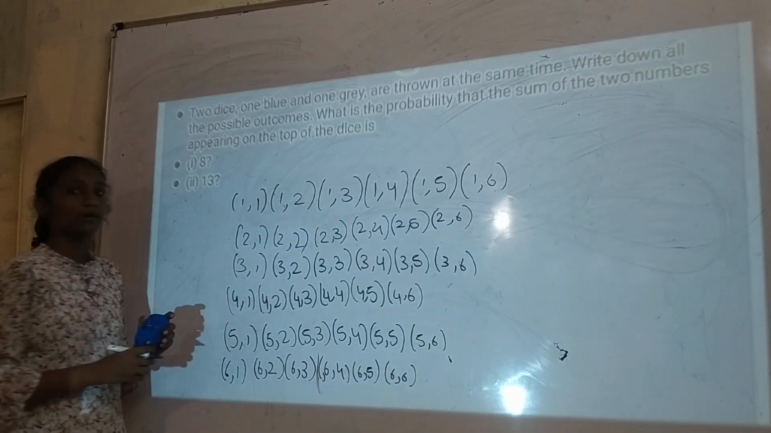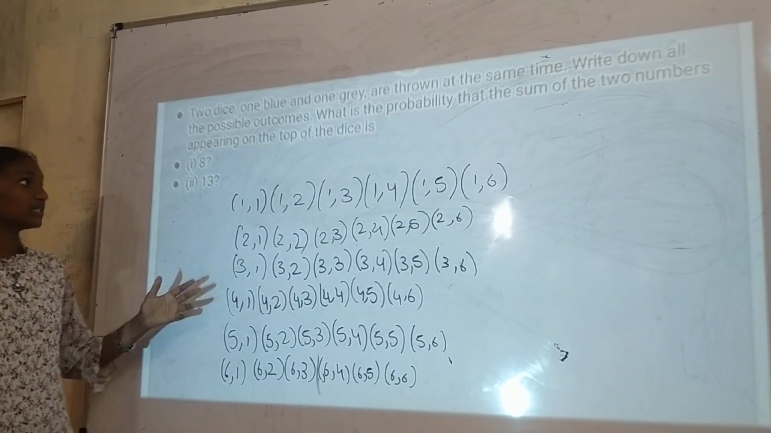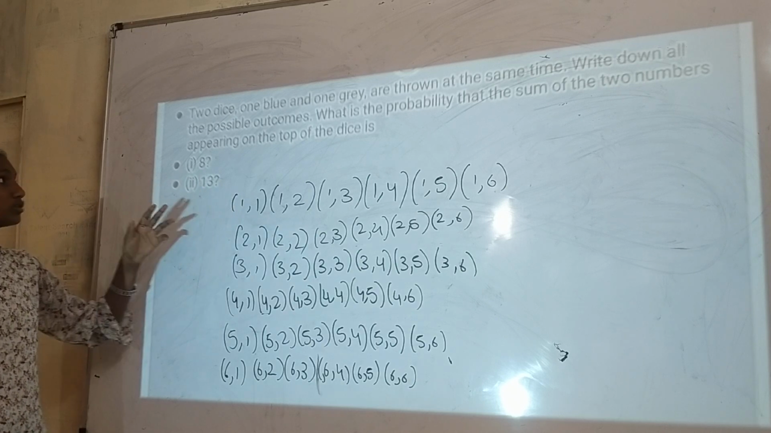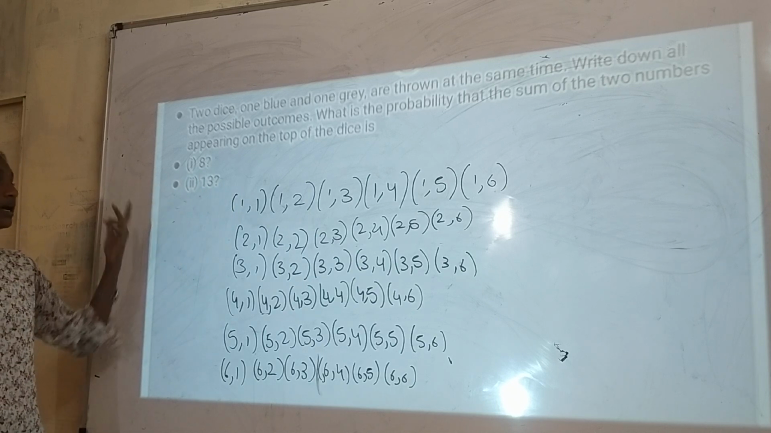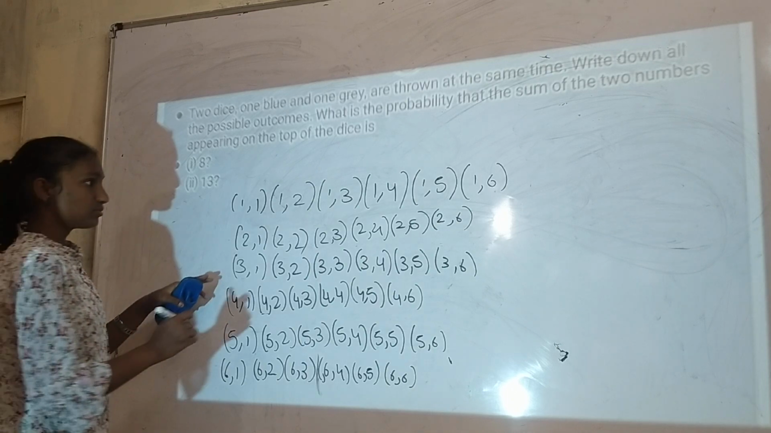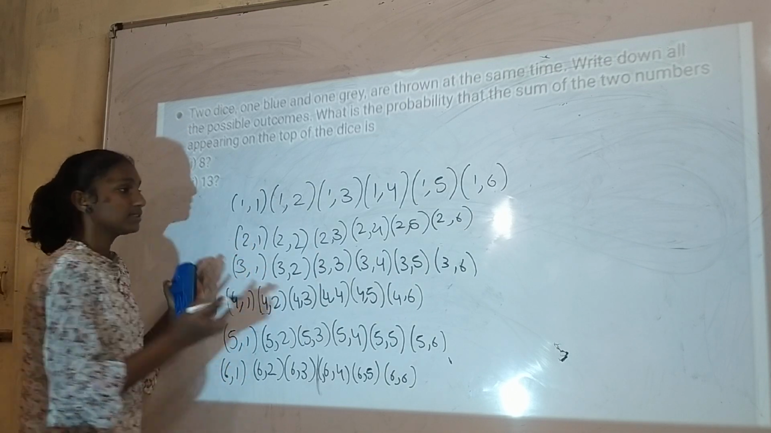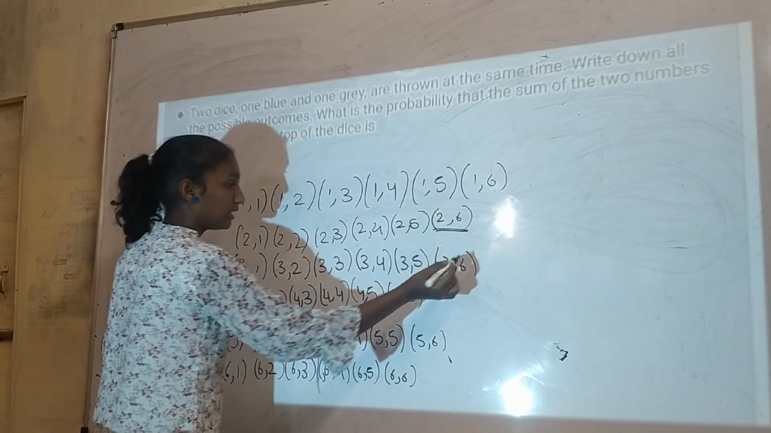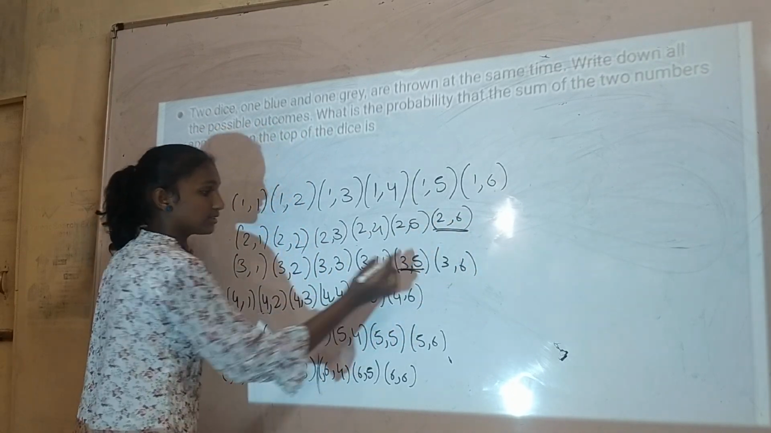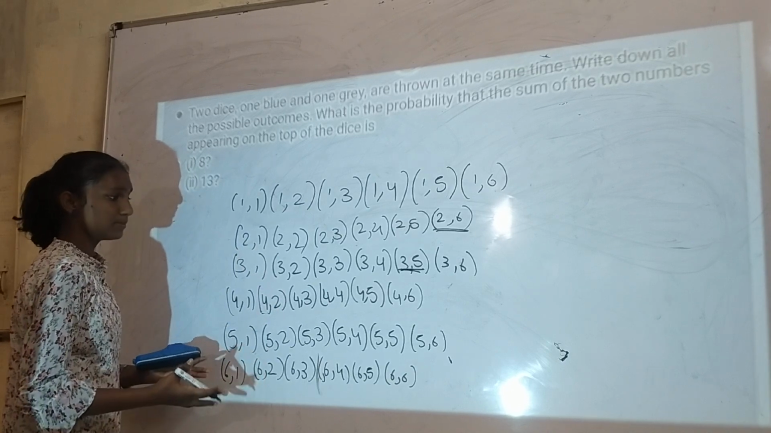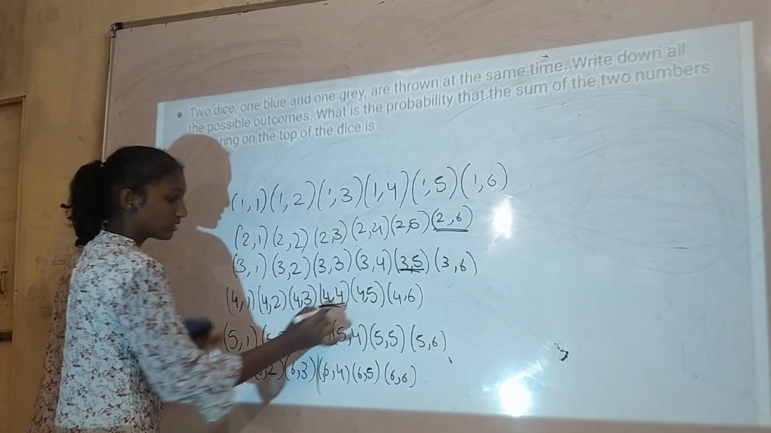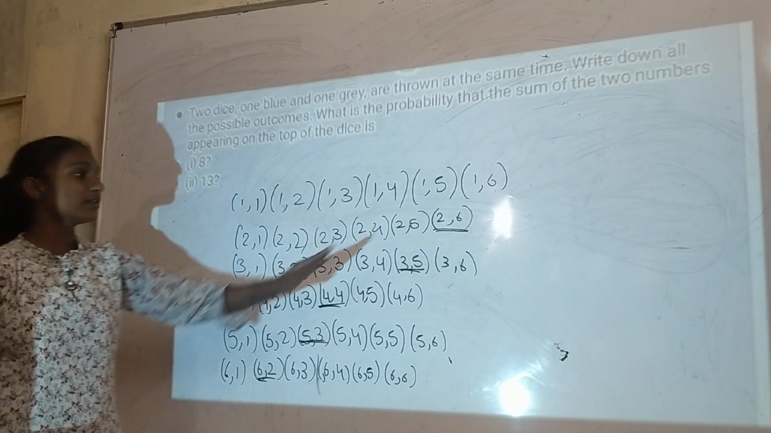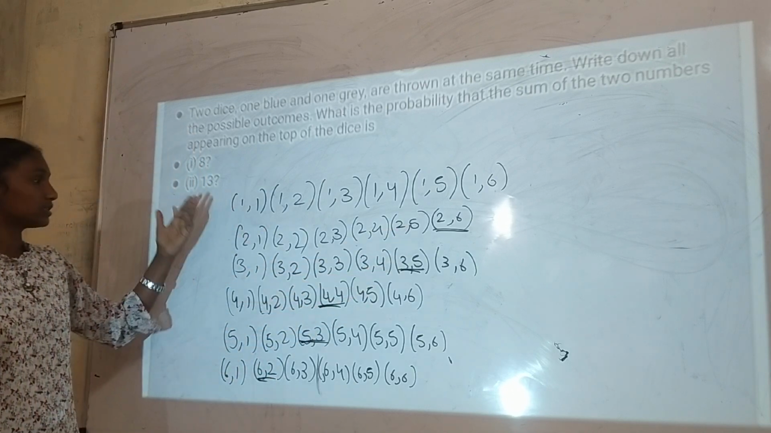These are the possible outcomes when we throw two dice. And now they are asking what is the probability that the sum of the two numbers appearing on the top of the dice is 8. Here we can see that 2,6 has sum 8, then 3,5 has sum 8, and 4,4 also has sum 8, and again 5,3 and 6,2. So there are 5 favourable outcomes for the sum to be 8.